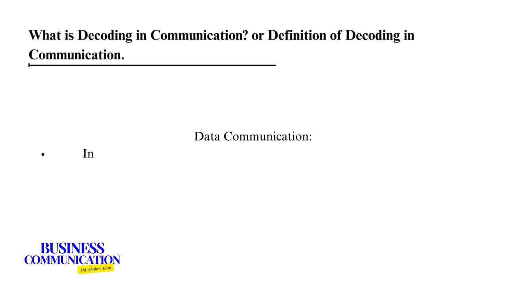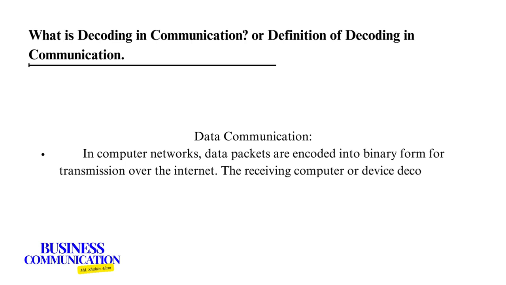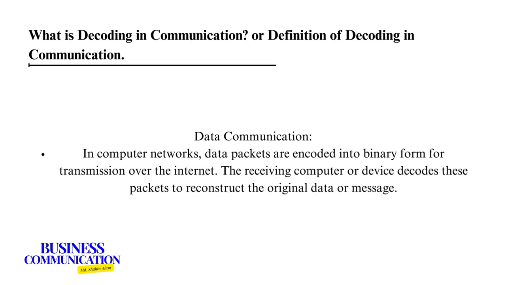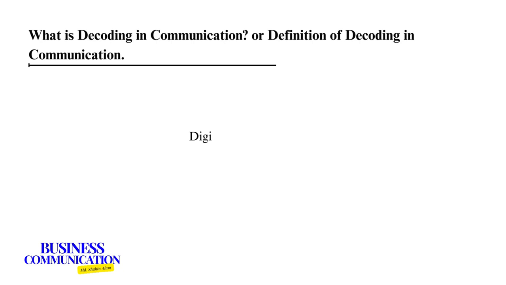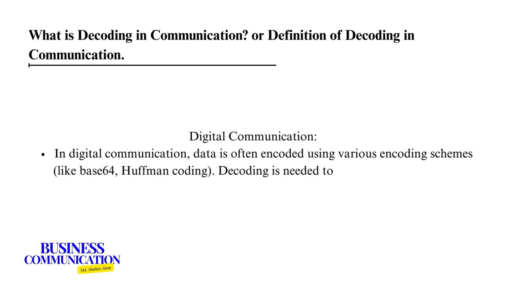Data communication. In computer networks, data packets are encoded into binary form for transmission over the Internet. The receiving computer or device decodes these packets to reconstruct the original data or message. Digital communication. In digital communication, data is often encoded using various encoding schemes, like base64, Huffman coding. Decoding is needed to interpret the encoded data back into its original format.